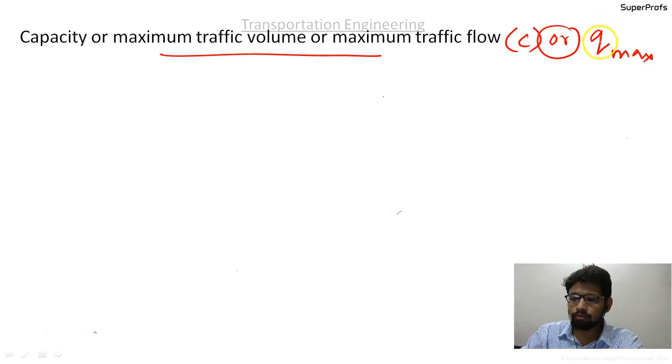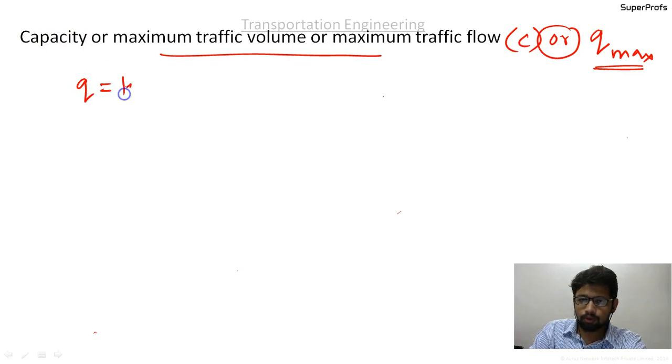Q is the traffic volume, and since it is maximum, in suffix we write max. So we all know that Q is equal to K into V, where K is the traffic density and V is the velocity in meters per second. So in order to have the value of Q as maximum, that is also called capital C,